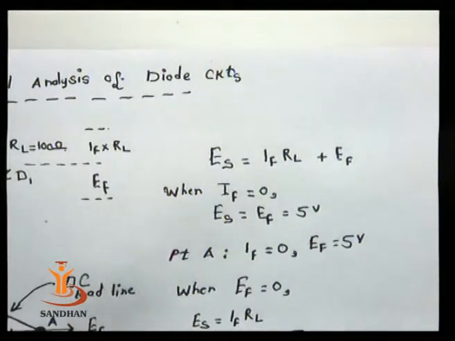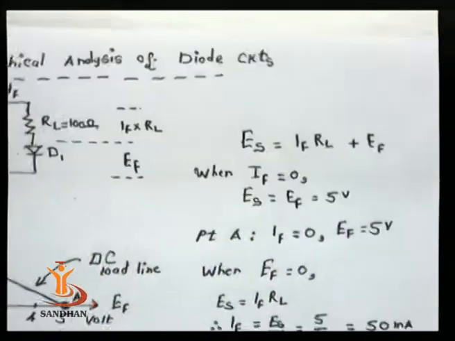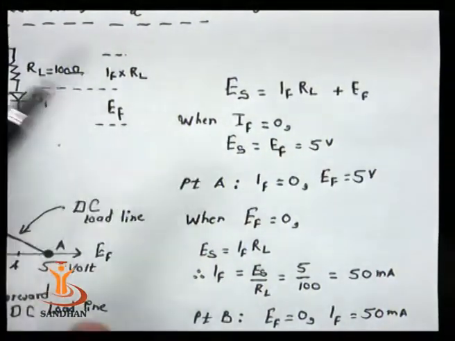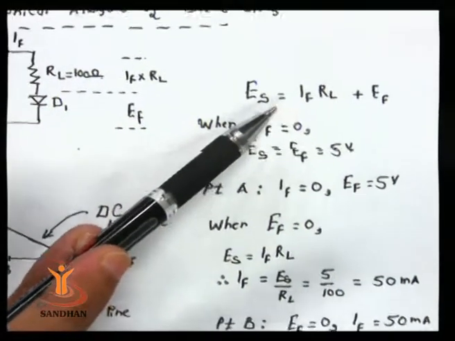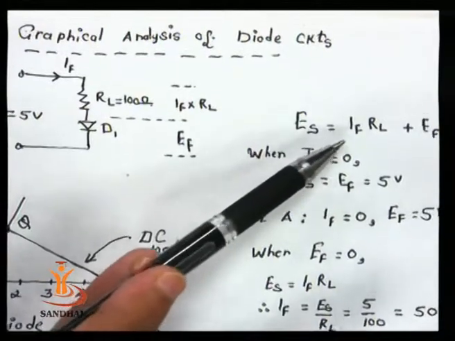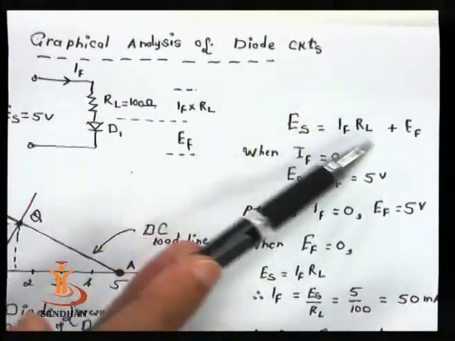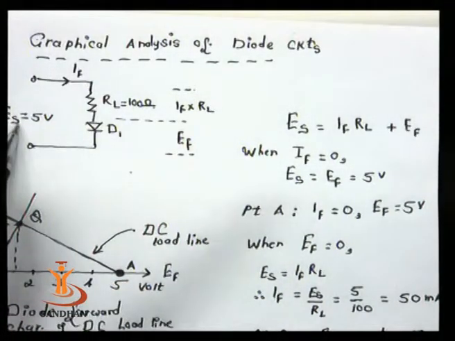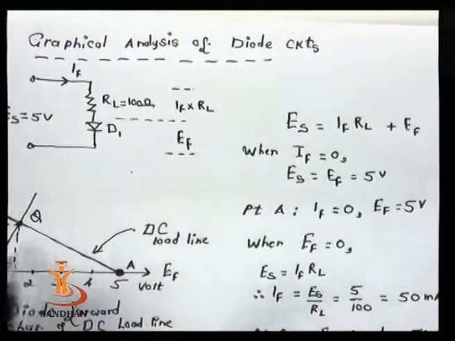Now, we consider the 2 points. First of all, let me take IF equal to 0. At that time, if you place IF equal to 0, what are we getting? ES equal to EF, and my ES is 5. So this is one of the points, and we will plot it somewhere in the diagram.